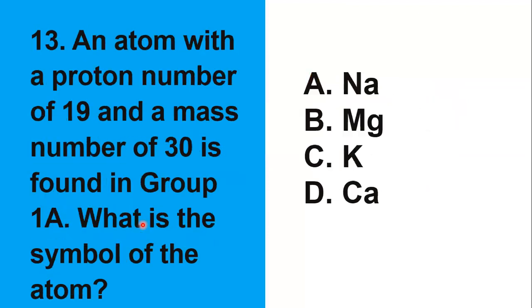Number 13. An atom with a proton number of 19 and a mass number of 30 is found in group 1A. Ano po ang symbol ng atom na ito? Group 1A is at the far left of the periodic table. And the proton number of 19 is below, in the middle. Siyempre, si potassium.